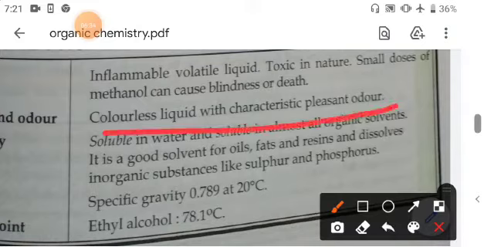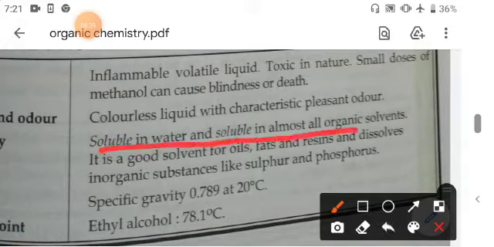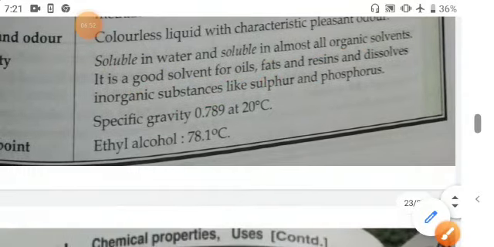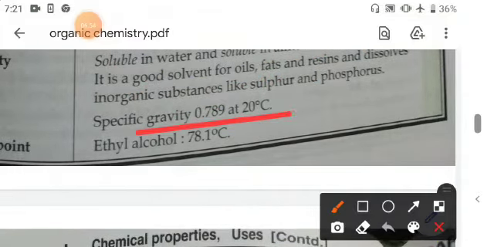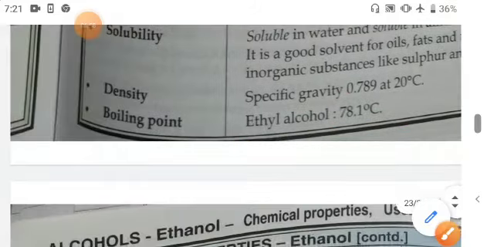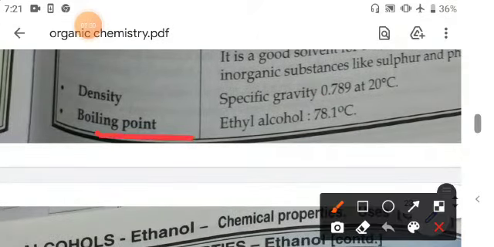Now solubility: it is soluble in water and soluble in almost all organic solvents. It is a good solvent for oils, fats and resins, and dissolves inorganic substances like sulfur and phosphorus. Its specific gravity and its boiling point are given here.